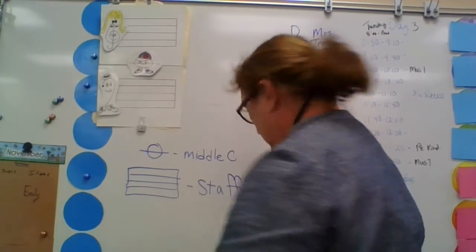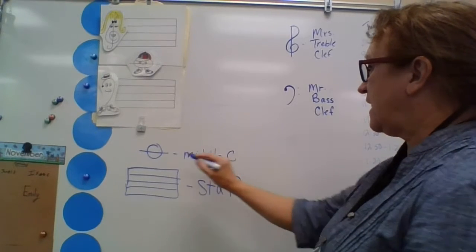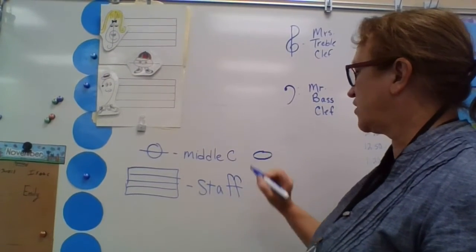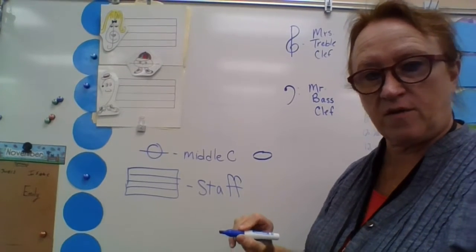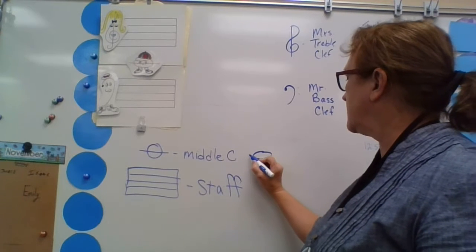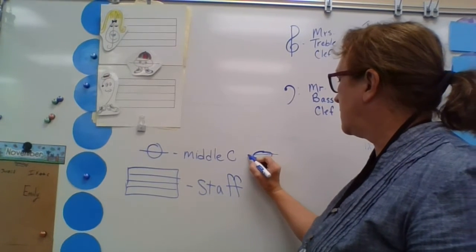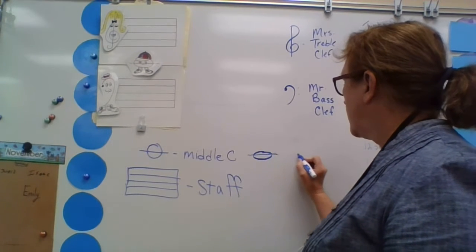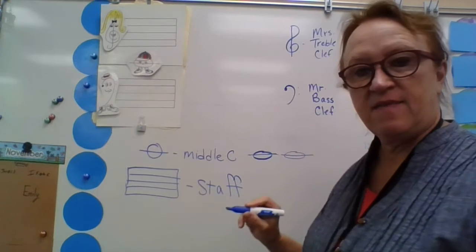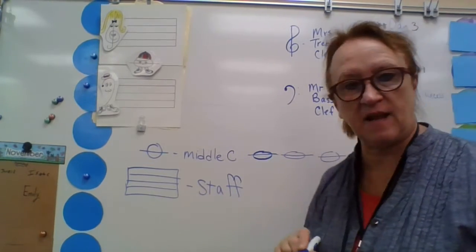Remember, when you're drawing Middle C, where's my marker? Here we go. When you're drawing Middle C, it's just like this. It's a circle. It's kind of an oval, kind of circular. It looks like a circle, but it's an oval. Little turn, kind of like somebody sat on it and squished it a little bit, and there's a little line going right through it. So that is Middle C. Just like that, make a little circle. It's kind of flat, a little bit. That's Middle C. Here's Middle C, a whole bunch of Middle Cs. That's what they look like.